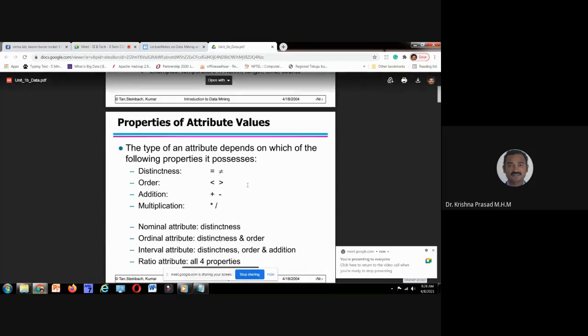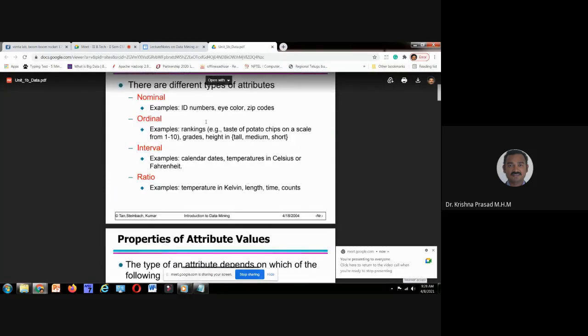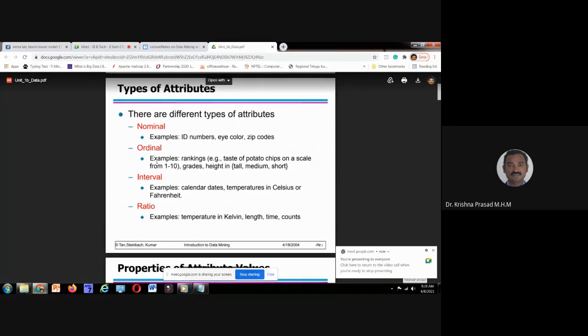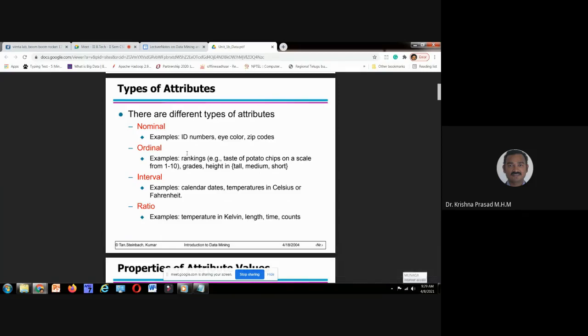While discussing the types of attributes, I asked what operations we can perform on ordinal. Yes, less than, greater than. I can perform equality operation also. Whenever I say equality, it means equal and not equal, as well as less than or greater than.